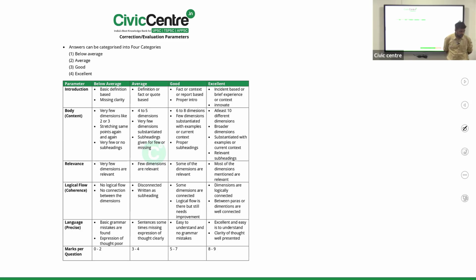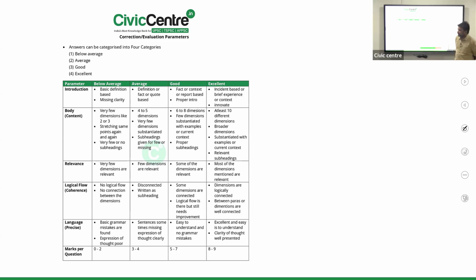marking scheme or not. We mentioned qualitatively that your answers have to be the PRC model. What is the PRC model? Precision, relevance, coherence. That's the quality. It's a descriptive paper. You have to quantify also. Quantification of qualitative answers.